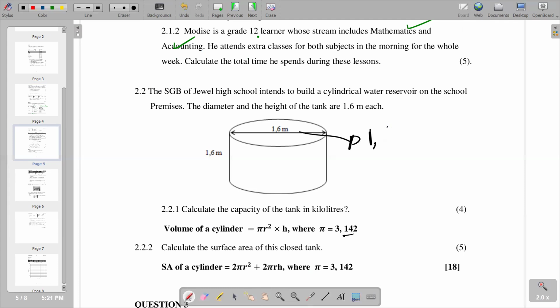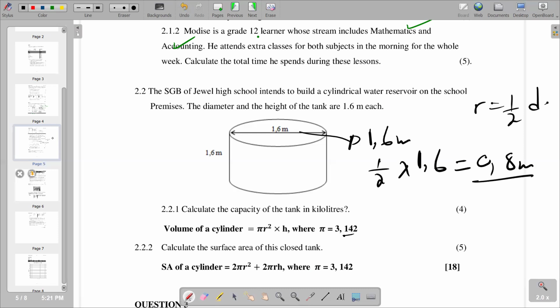1.6 meters. So to get our radius, remember radius is supposed to have diameter. So basically we say half of 1.6, you get 0.8. So 0.8 meters is going to be the radius. So this is the one that we substitute here. That's 0.8 squared for r squared.